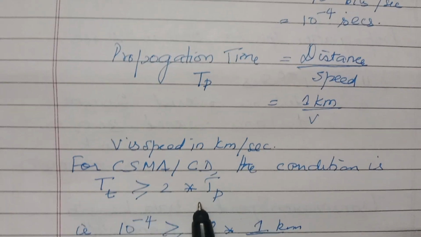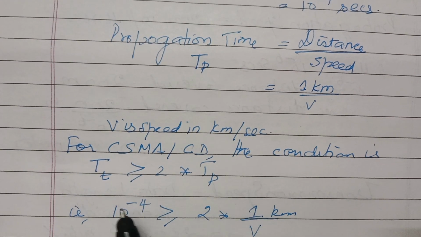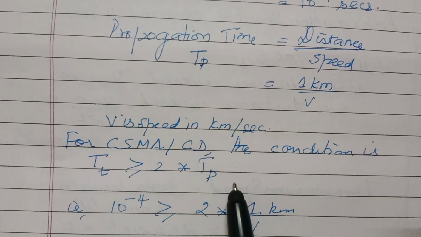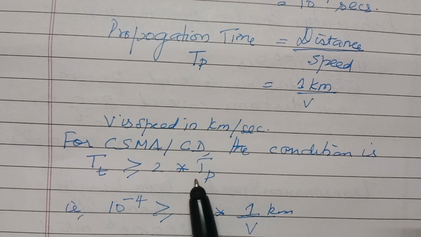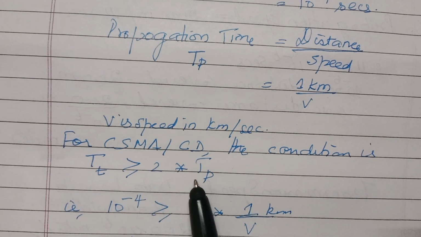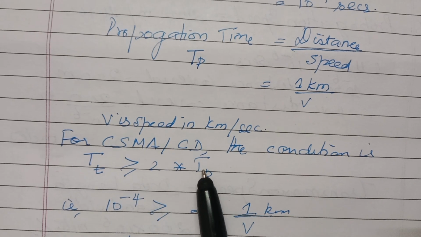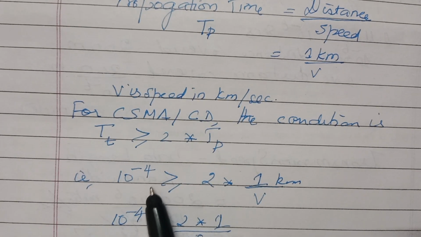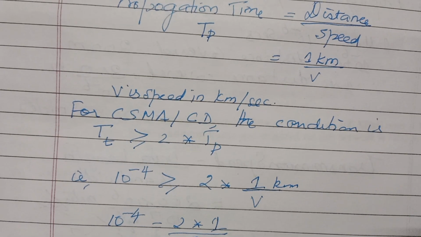For CSMA/CD, you have to satisfy this condition: the transmission time will be greater than or equal to twice the propagation time, so that when you transmit, you can detect the collision. So 10 power minus 4 will be greater than or equal to 2 into the propagation time, which is 1 by v, the velocity.